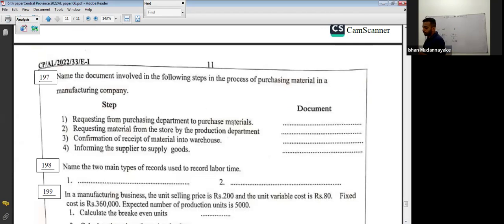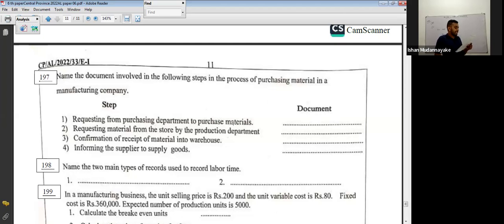Name the documents involved in the following steps in the process of purchasing material in a manufacturing company. What are the relevant documents? Try to get the answer. We'll discuss.